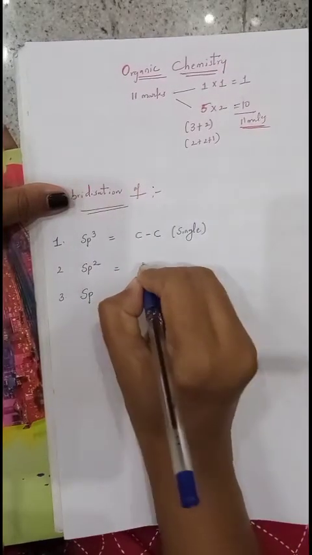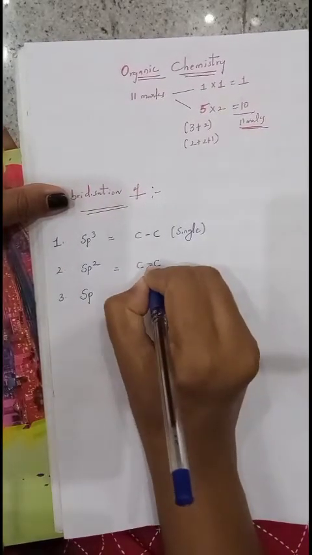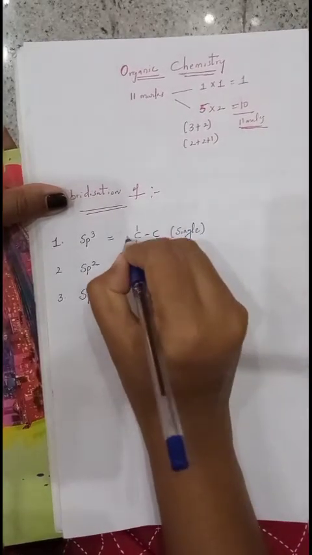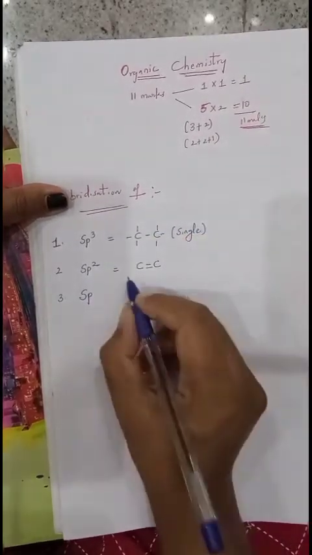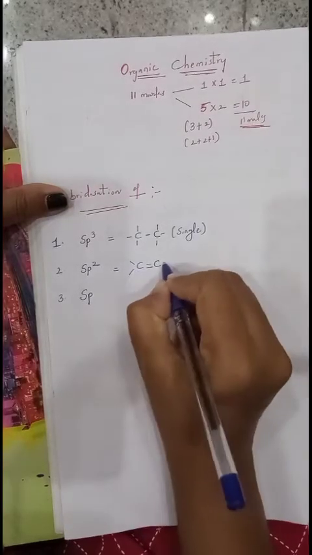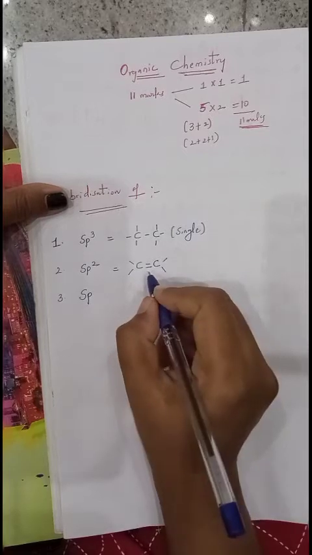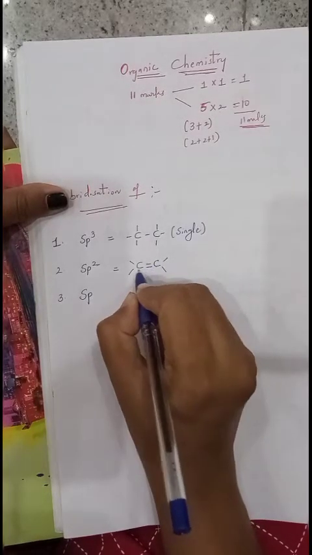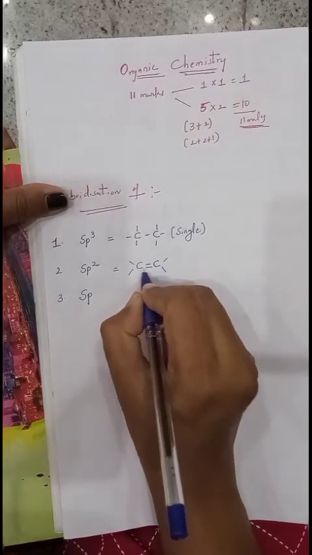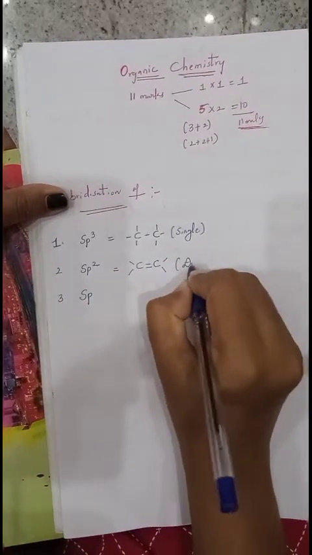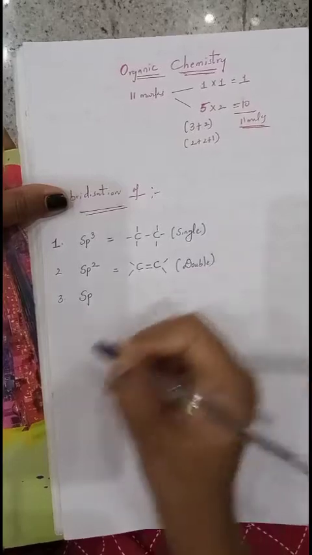Suppose the 2 carbon atoms are connected by a double bond, just imagine. The valency of carbon is a total of 4 bonds. Here 2 bonds are satisfied by 2 other atoms and the other 2 bonds are by the double bond. So if a double bond is present between the 2 carbon atoms, those 2 carbon atoms are involved in sp2 hybridization.